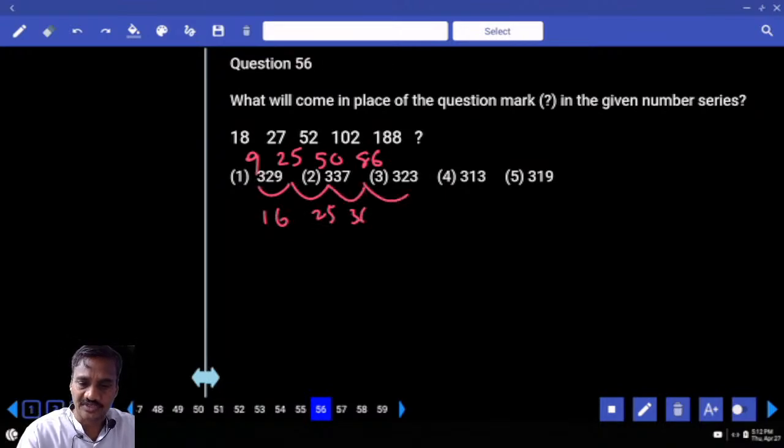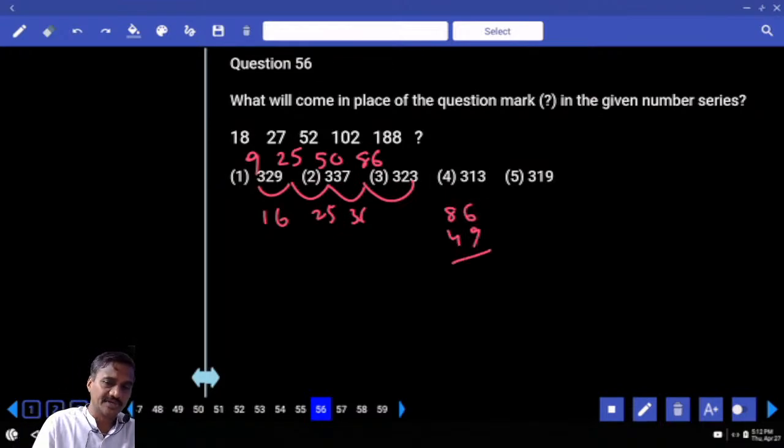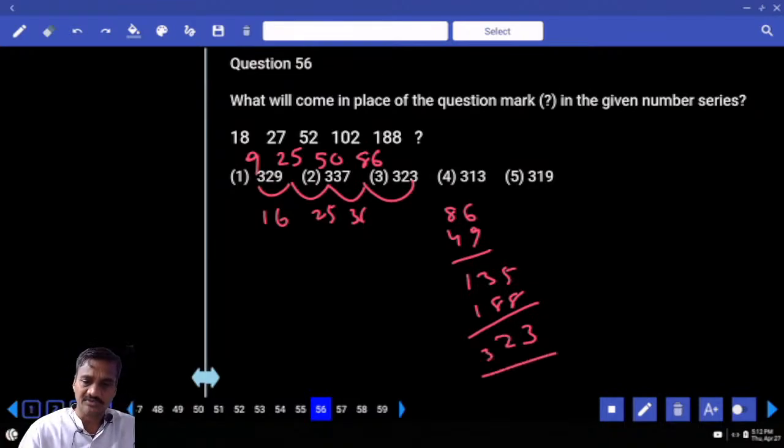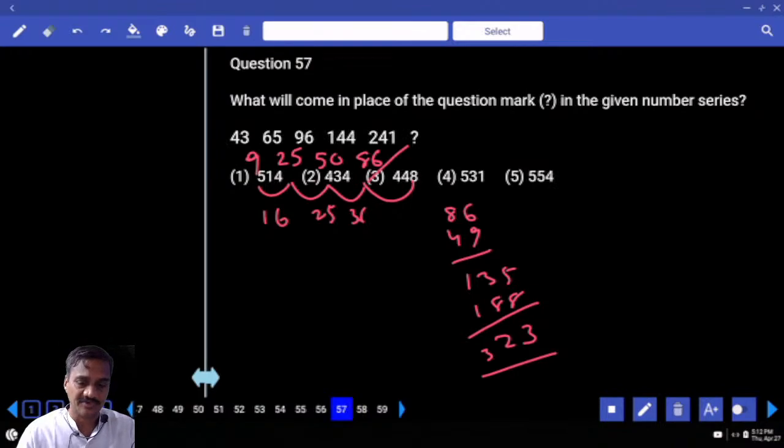4 square, 5 square, 6 square, 7 square. And 86 plus how much? 49, so 135. 135 plus how much gives 188? The answer is 323. So for 323, choice 3. And 56 is choice 3. It's again based on differences of difference.